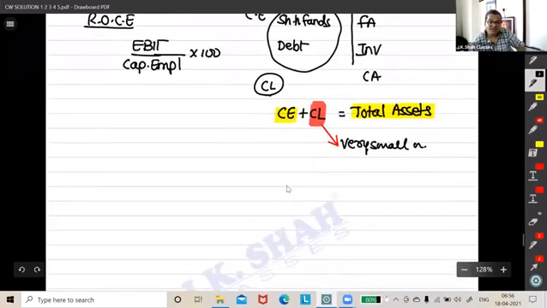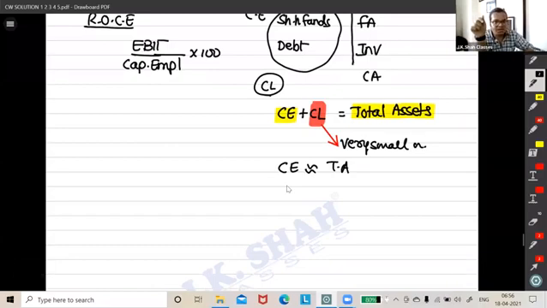So what happens? Capital employed is roughly approximately equal to what? Total assets. I won't say equal to, I said approximately, right? Because mathematics is very simple in front of you. Capital employed plus current liabilities will be equal to what? Total assets. But compared to total assets, current liabilities will be a smaller number.